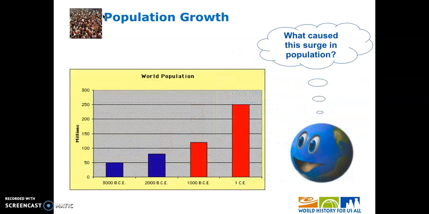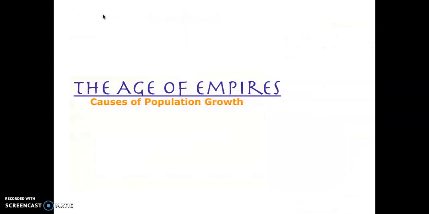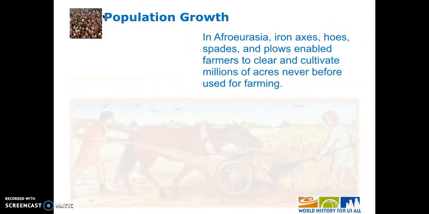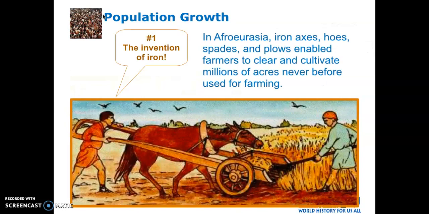All right, so if we rewind back to the Age of Empires, what's going on that makes population suddenly surge? Well, let's take a closer look. Here are the causes. The first cause I want to talk about is the invention of iron. It's important to note this is in Afro-Eurasia, not the Americas. The Americas are not producing iron at this point, whereas in Europe and Asia, they have done that.